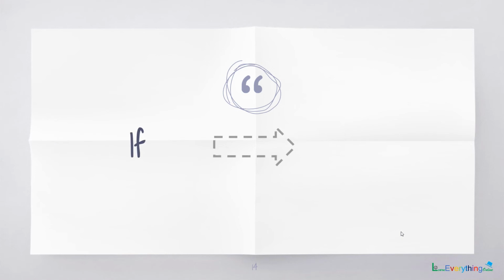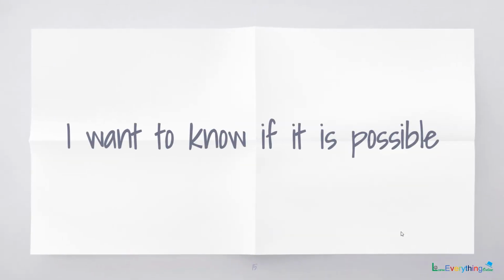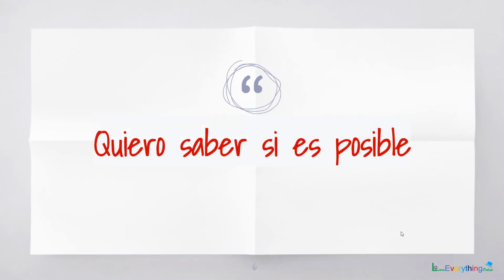The word for if is si. So how would you say this sentence? I want to know if it is possible. Quiero saber si es posible.